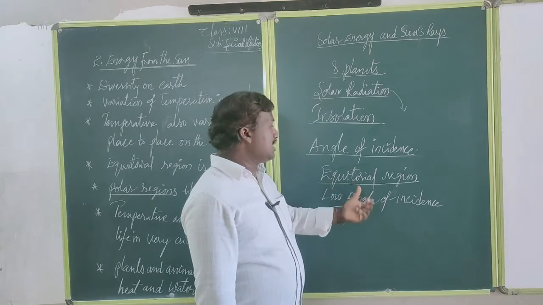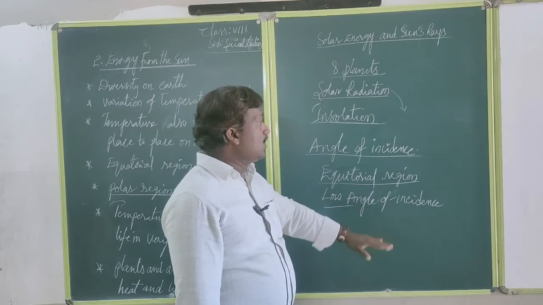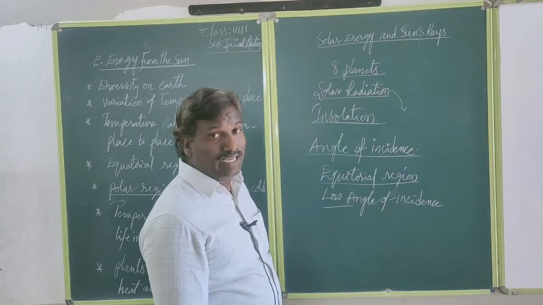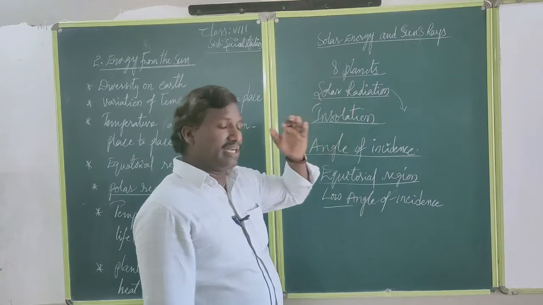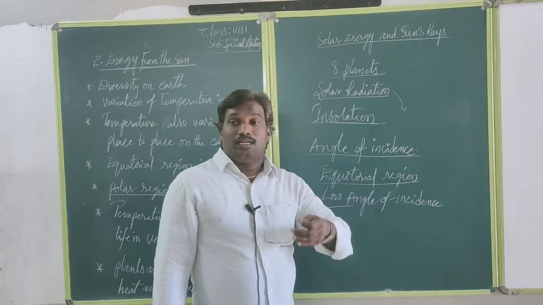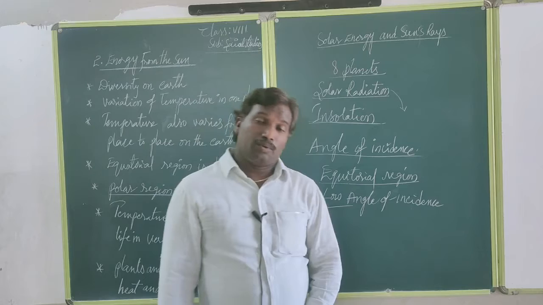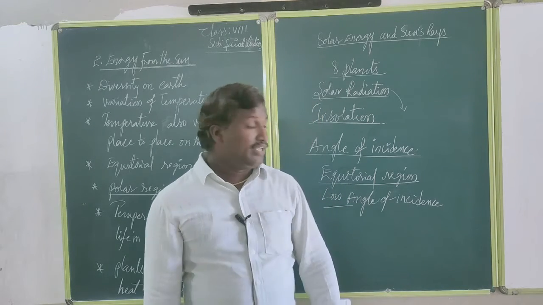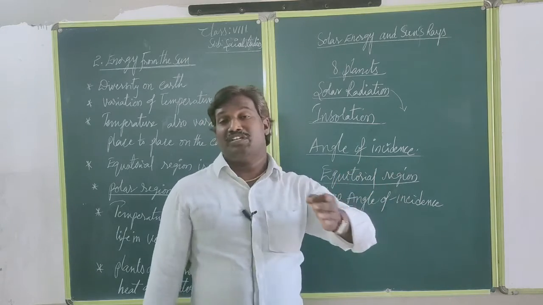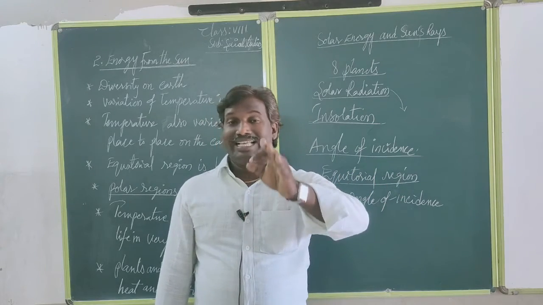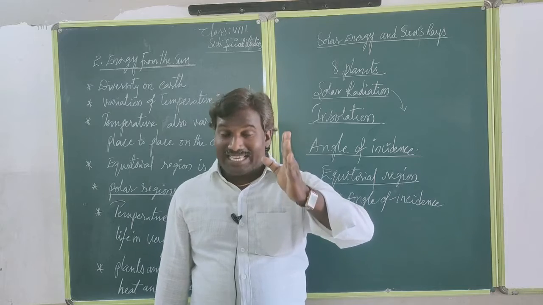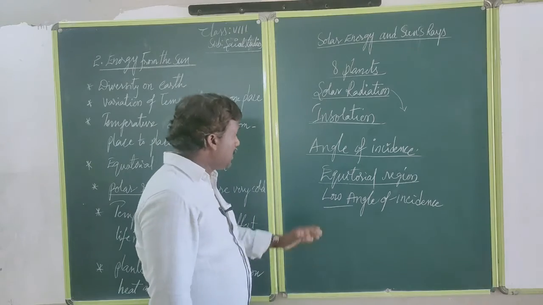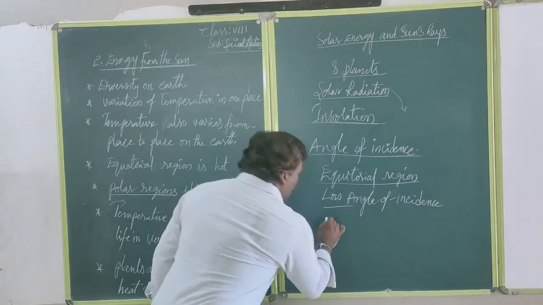In the equatorial region the angle of incidence is low. That's why more temperatures are recorded there compared to the Tropic of Cancer, the Tropic of Capricorn, the polar circles and the poles. In the equatorial region the angle of incidence is low, so the intensity of temperature is higher. Are you okay?